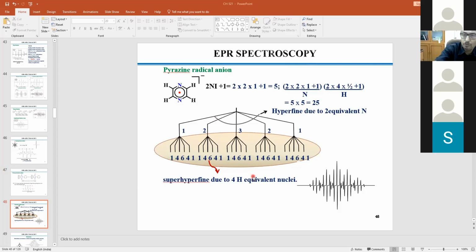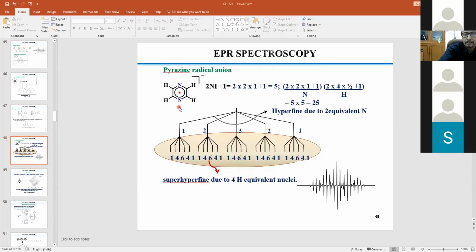Now, one more small thing I thought to share with you. That is very important. If you take this molecule, it is a simple molecule. It's a pyrazine. You know that pyrazine, na? And the radical is inside the ring. Pyrazine radical, a very well-known radical, and reasonably stable, not too stable, but reasonable. If you record the EPR using a normal machine, you will get a 1 line spectrum, or hardly a 5 line spectrum. That's it. But if you use a good machine, you will get a spectrum like this, with around 25 lines.